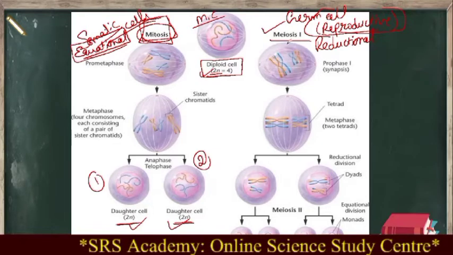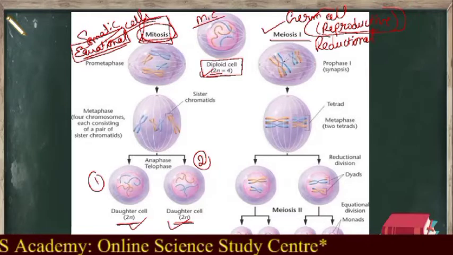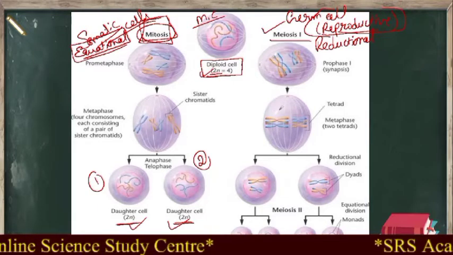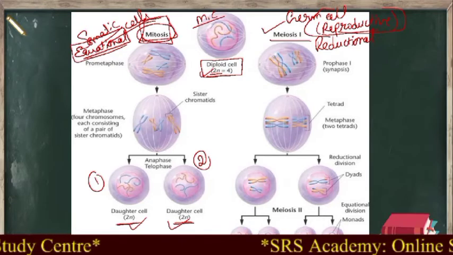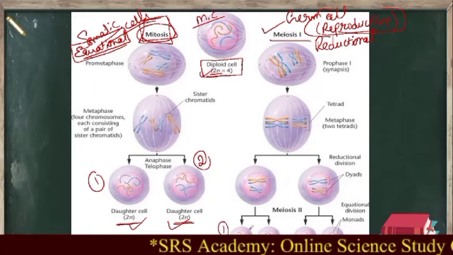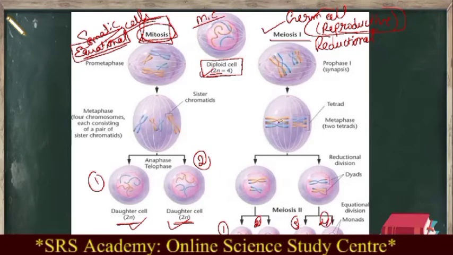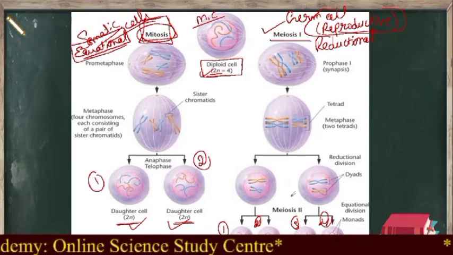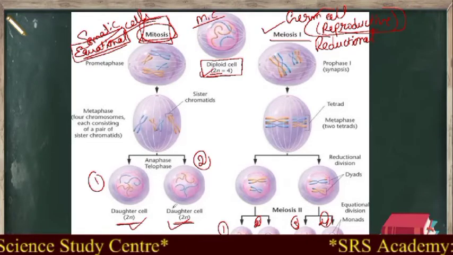You will study the two stages of meiosis in your earlier classes, but we will have a brief information regarding this meiosis. At the end of meiosis cell division, you can observe how many daughter cells are produced. Shall we count it? 1, 2, 3 and 4. So after meiosis cell division, it produces 4 daughter cells, whereas mitosis cell division produces 2 daughter cells. And then one more difference.